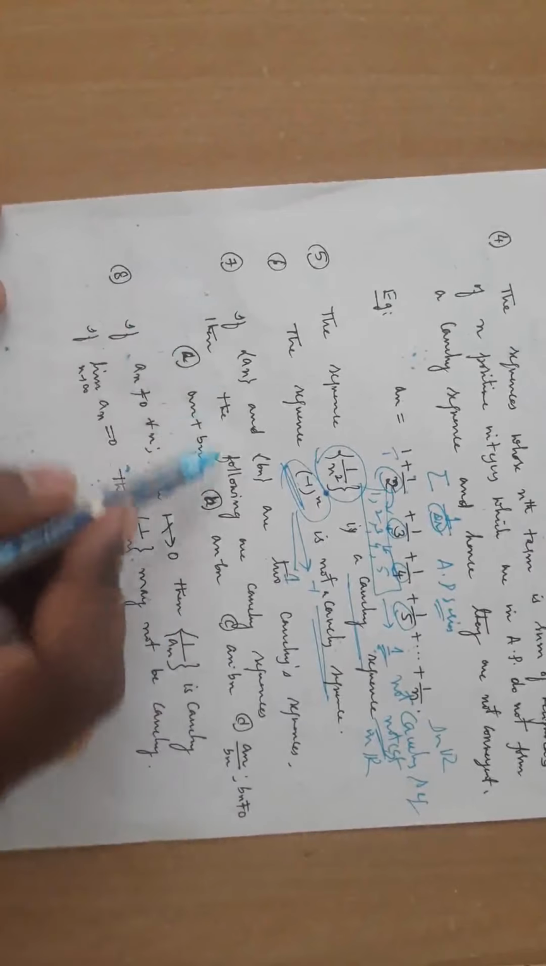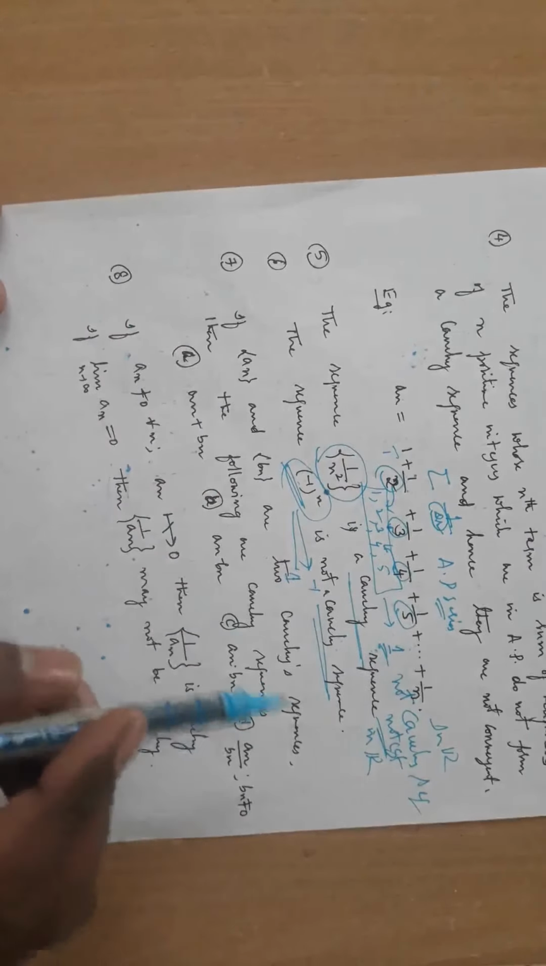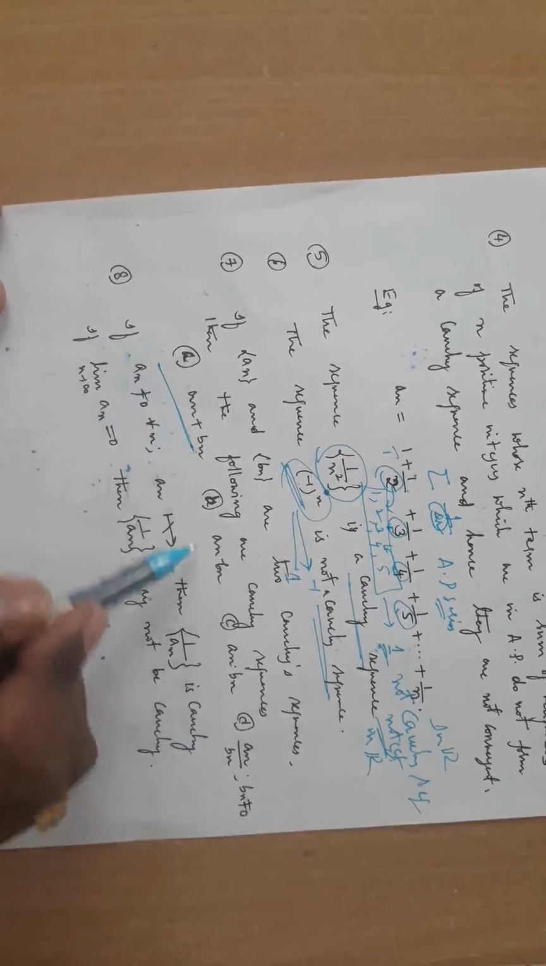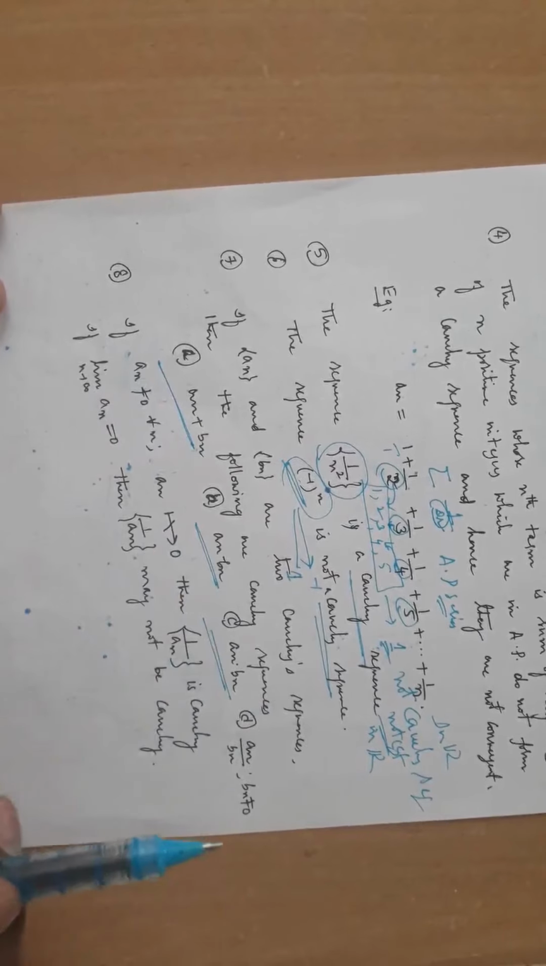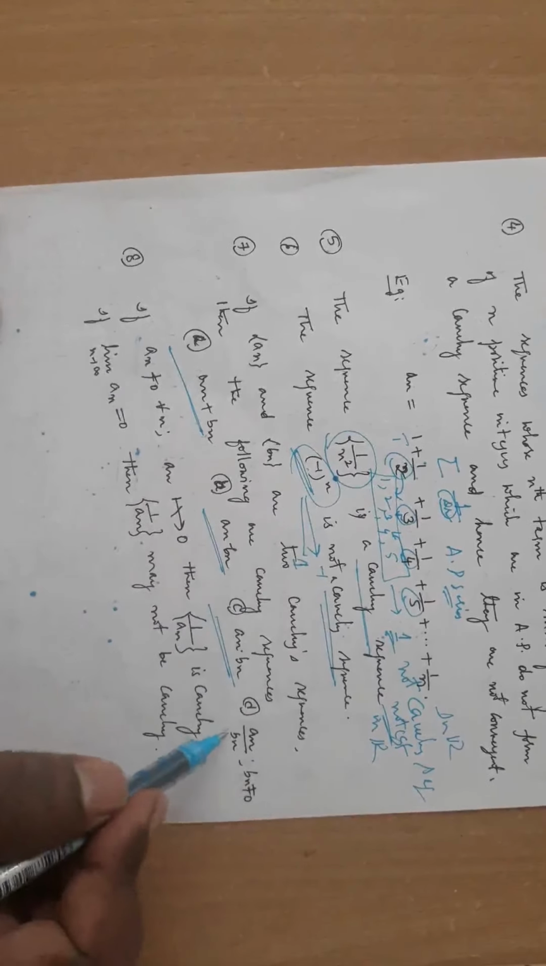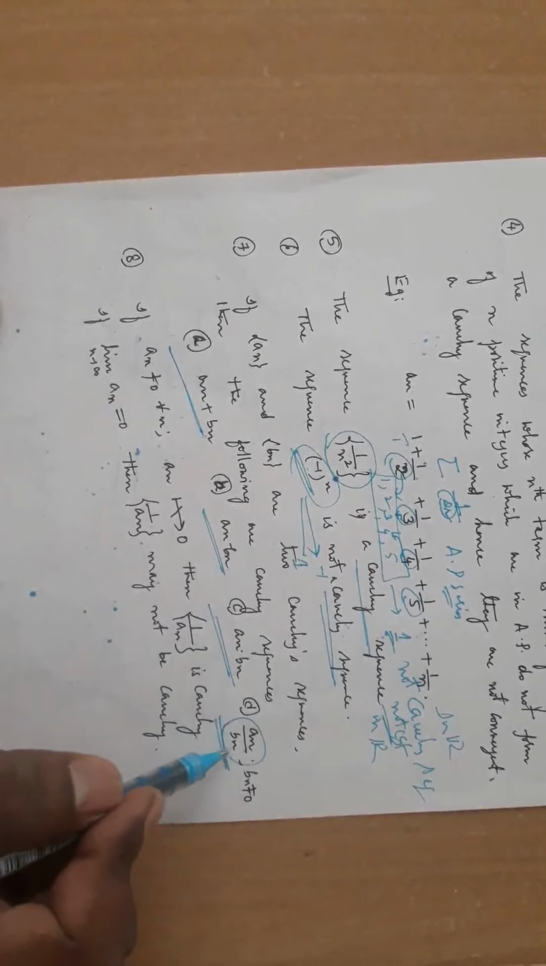And this seventh result is: if an and bn are two Cauchy sequences, then the following are Cauchy sequences. The sum of Cauchy sequences is a Cauchy sequence. The difference of Cauchy sequences is a Cauchy sequence. The product of two Cauchy sequences is a Cauchy sequence. And an by bn, the quotient, is also a Cauchy sequence provided bn is non-zero.